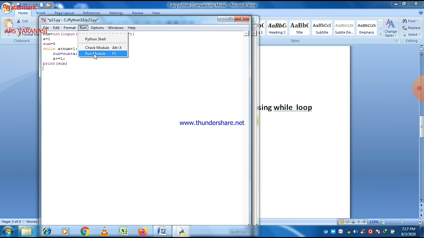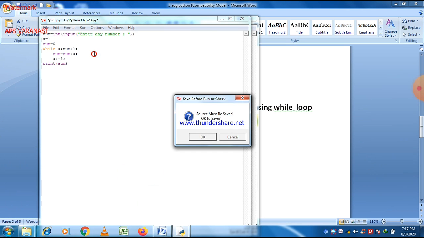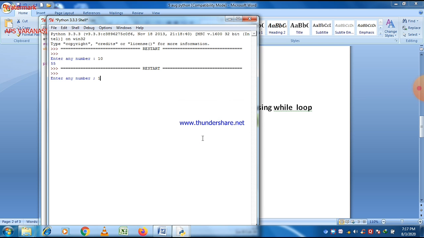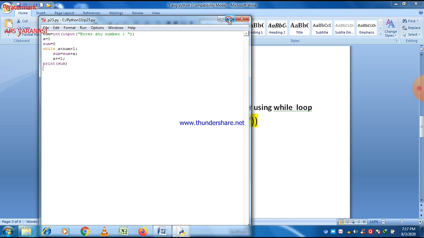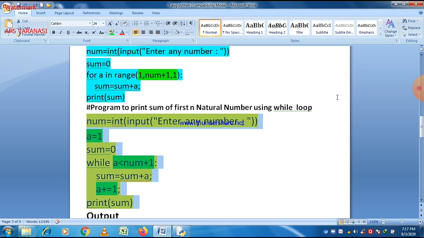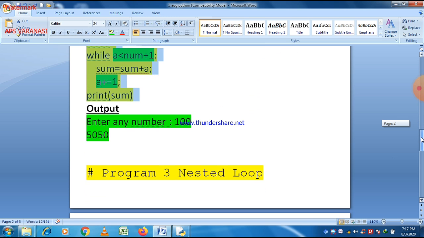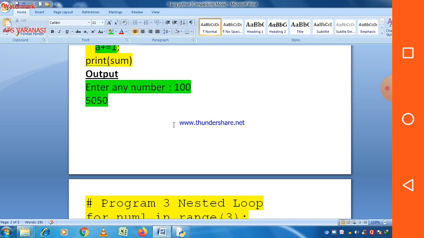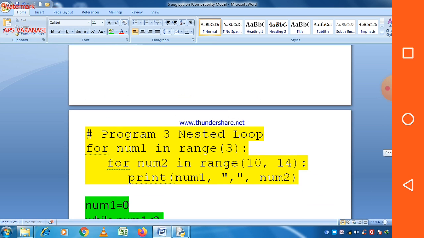You can easily see that, run the program, F5 is there, okay, enter any number, 5, okay, 10, 55. So answer is same for both parts. It means that we have successfully done the conversion from for loop to while loop here. Now I think it is clear to all of you how to convert a program using for loop to while loop here.